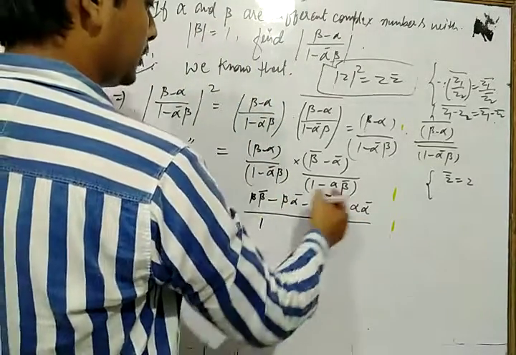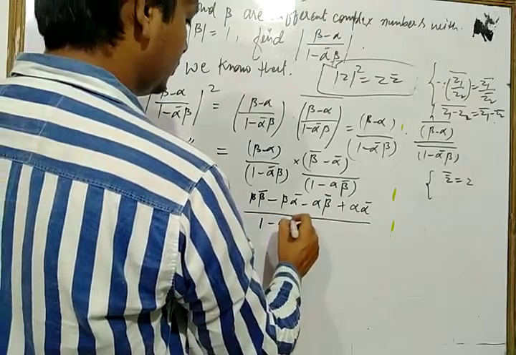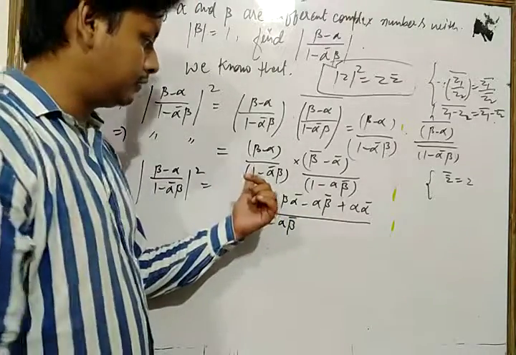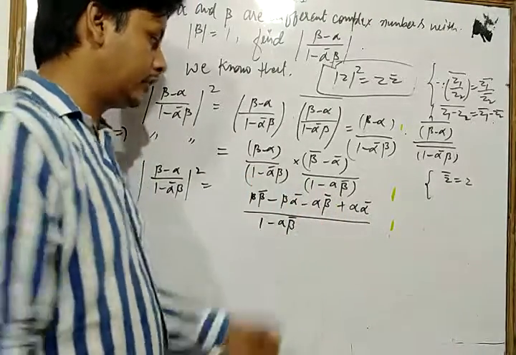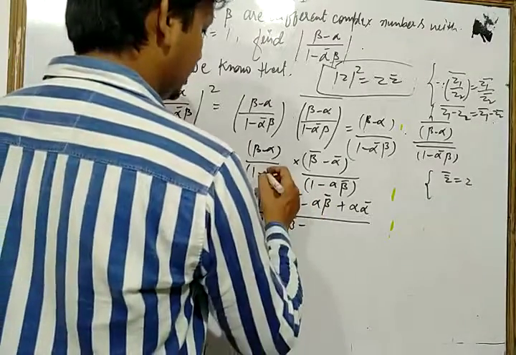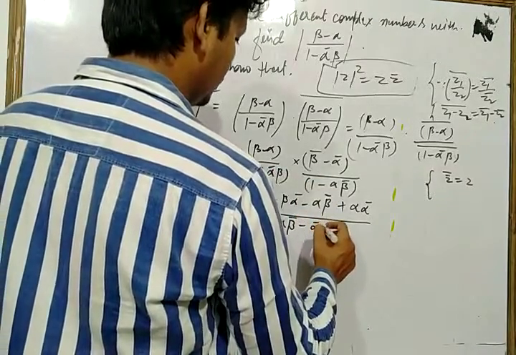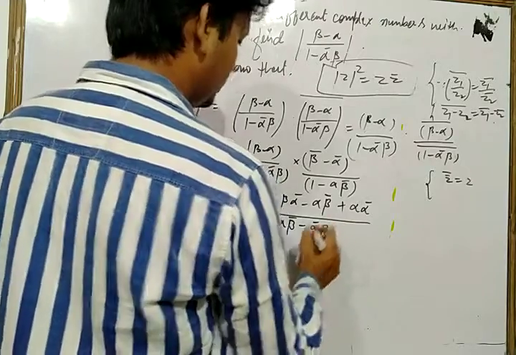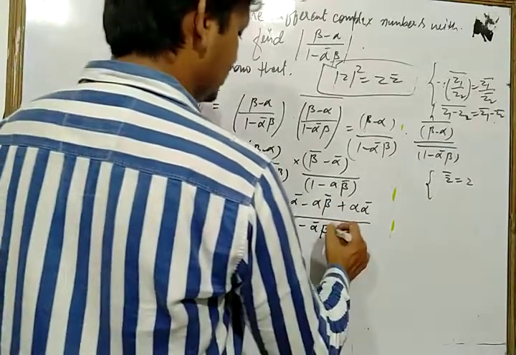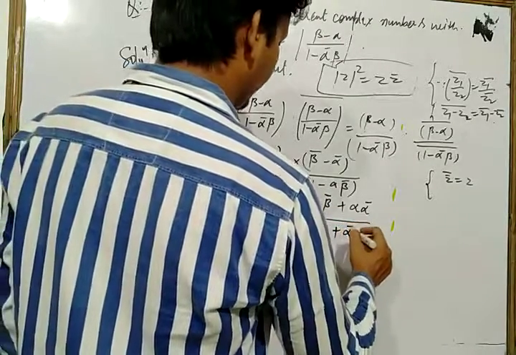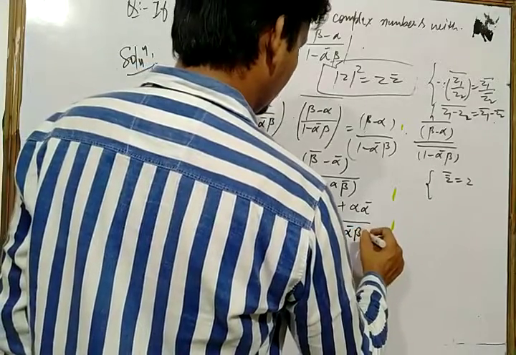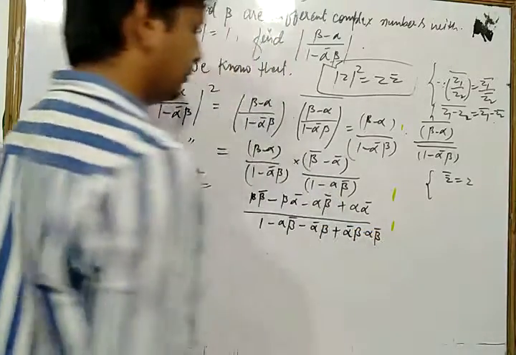1 plus minus minus alpha into beta bar. Here we multiply 1 in that. So we have now minus plus minus alpha bar into beta. Now minus minus plus alpha bar beta into alpha into beta bar.